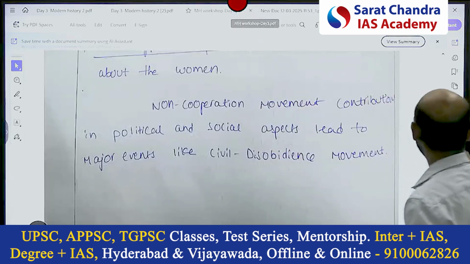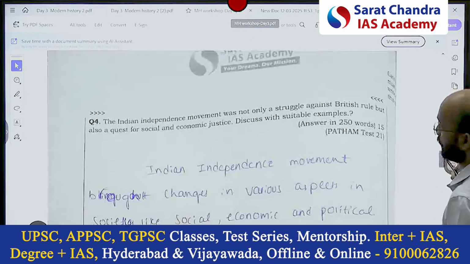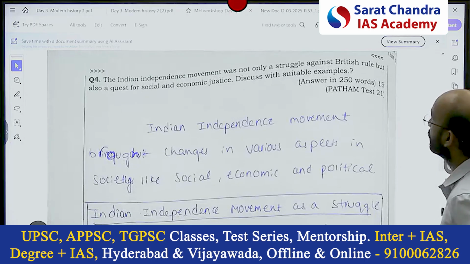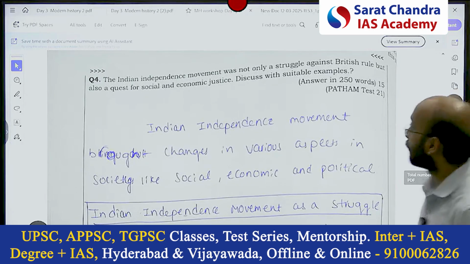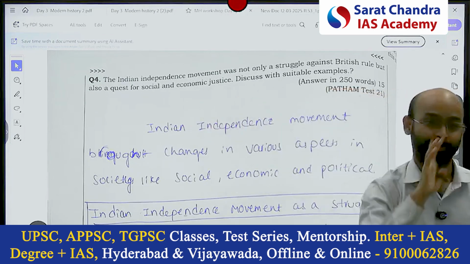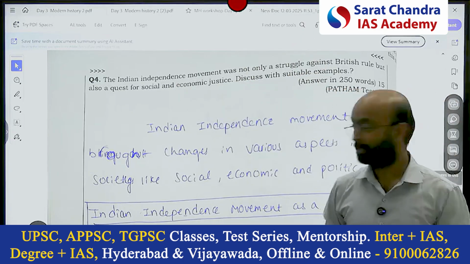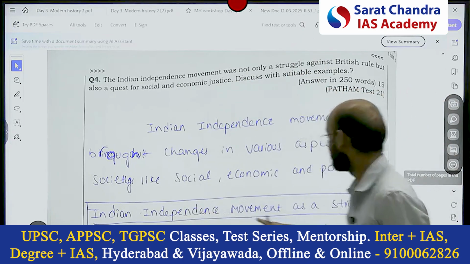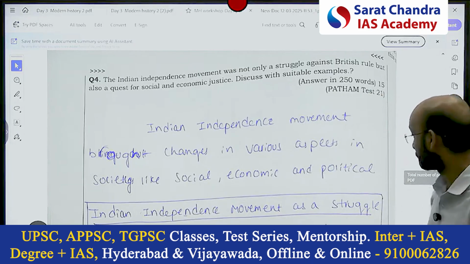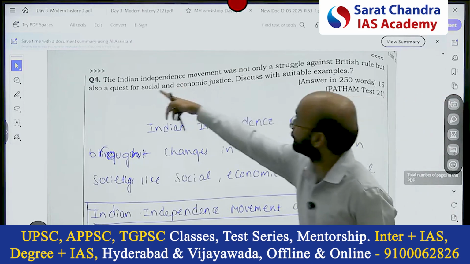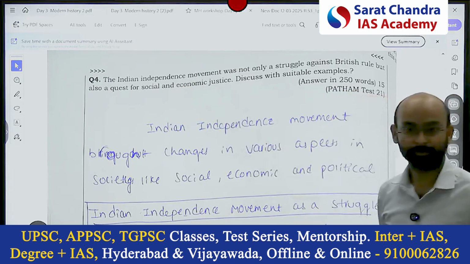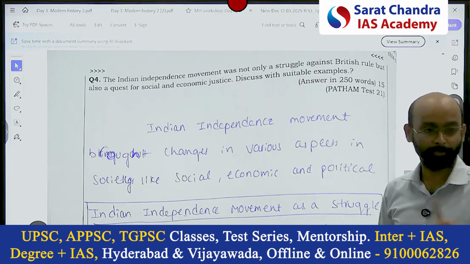His answer is more visible. The Indian independence movement was not only a struggle against British rule, but also a quest for social and economic justice. Same question. Instead of NCM, it's saying the overall independence movement. Similar heading we have to make: Indian independence movement as a struggle against British rule, and then it was also for social and economic justice. The structuring of the answer will be similar.